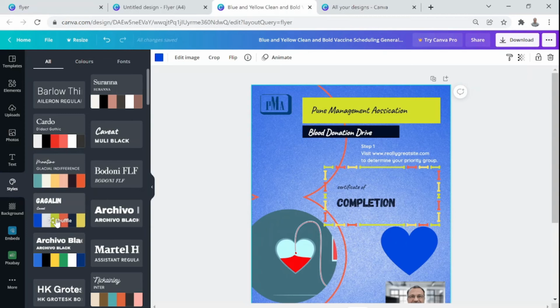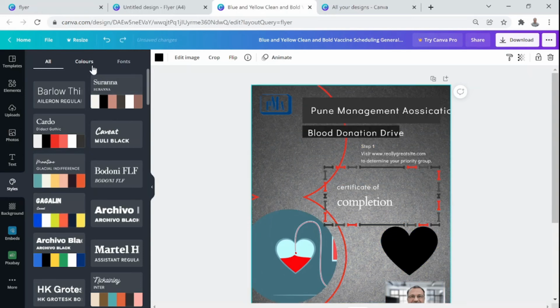See, you don't have to do too many things. It has changed color, it has changed fonts. You think, oh, I was only interested in colors, why did it change my fonts? Okay, so let me just undo. I just press Ctrl Z here.